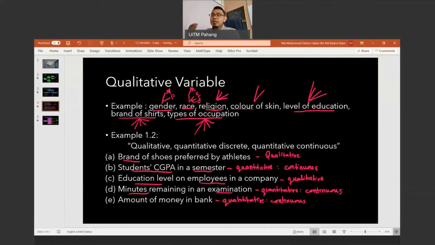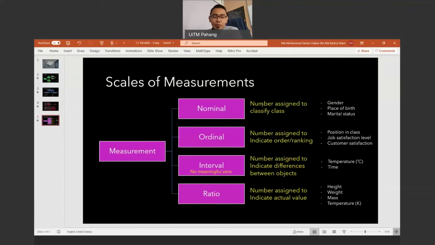Senang saja nak bezakan kualitatif dan kuantitatif. Kualitatif categorical, quantitative numerical. Alright, berdasarkan kategori kualitatif, berdasarkan nombor quantitative. Right. So let's look at the number 5. Okay, sorry. The next one, which is the scales of measurements. So actually, under measurement, we can divide into 4 scales, which are nominal, ordinal, interval, and ratio. All right. So let's look at the first one, nominal.